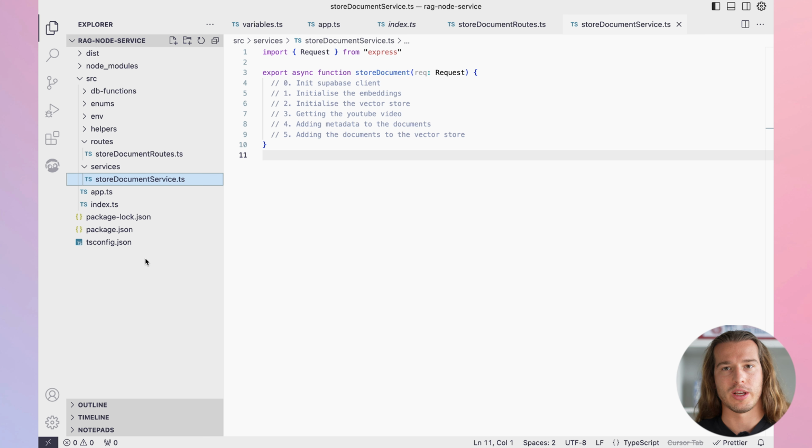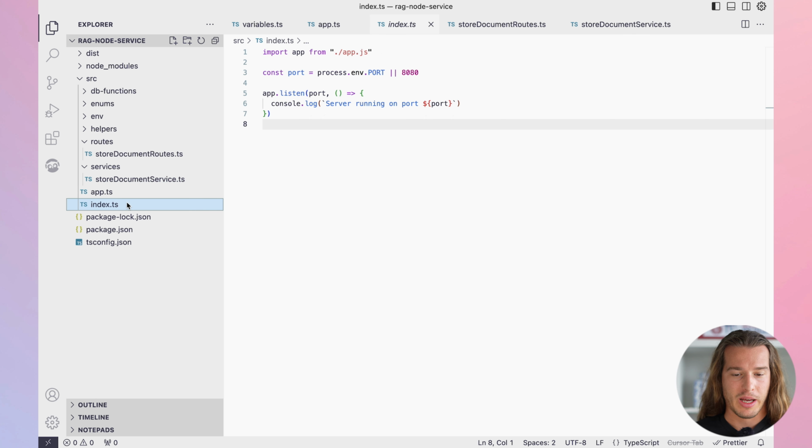So use common sense when you're building things and use your best practices, but I just don't want to repeat them. The tutorial will be way too long and will focus on too many things that are not important in this context. As I said, it's a simple app, so we have index, where we just import this app.